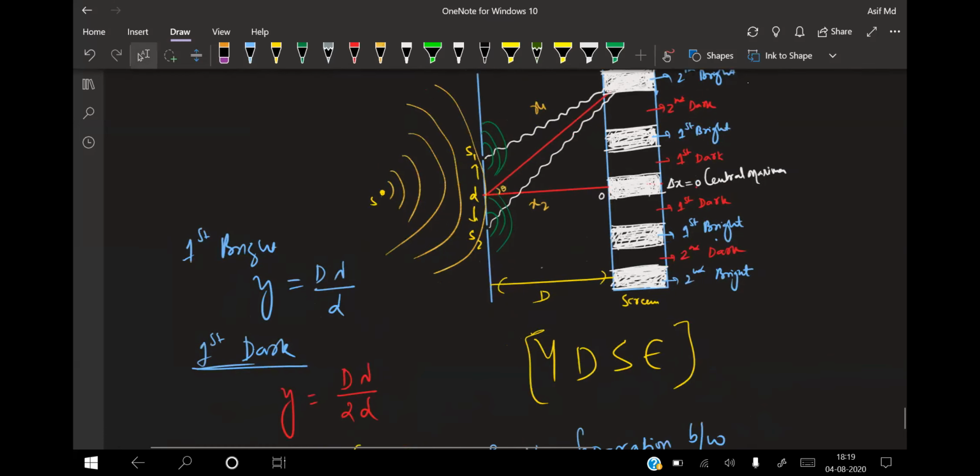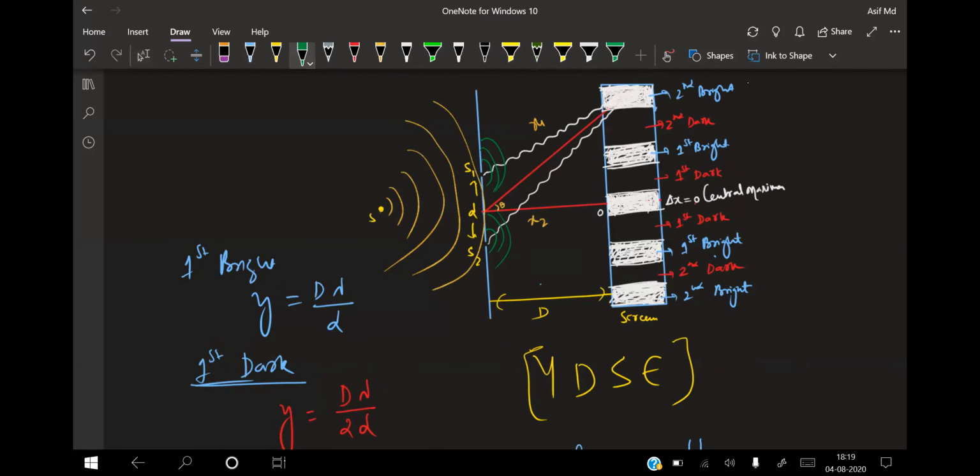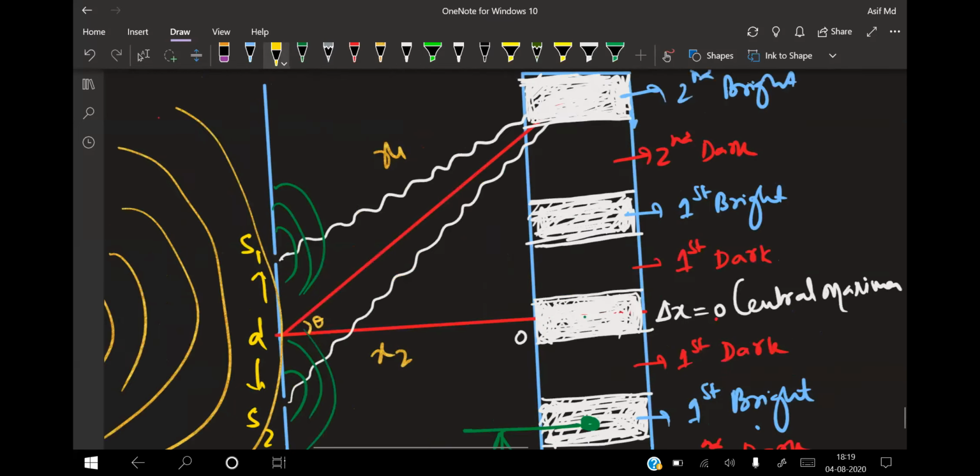Okay, now see in the diagram, how do you represent the fringe width? Can anyone tell me? Distance between two dark and two bright. For example, if I am taking this one, this is one bright and this is another bright. The distance between these two is known as your fringe width, represented by beta. Or the distance between two successive darks, I'll draw here, this is one dark and this is one dark.